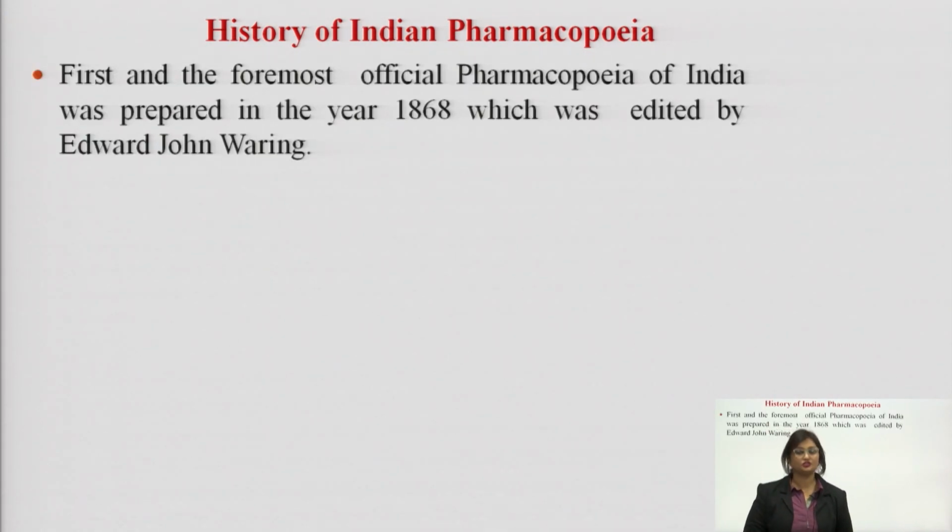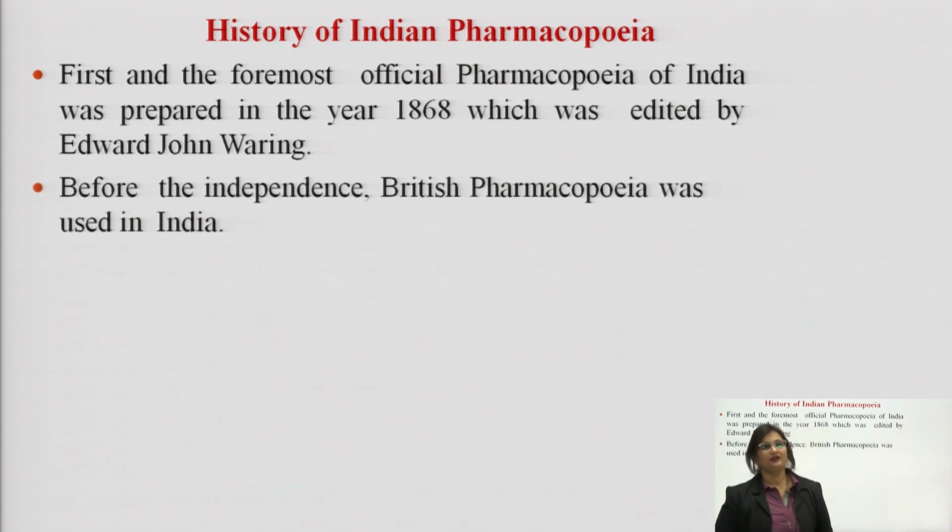First and foremost, the Official Pharmacopoeia of India was prepared in the year 1868, edited by Edward John Waring. So in 1868, India saw its first pharmacopoeia, which was obviously the British Pharmacopoeia, and it was edited in India by Edward John Waring.